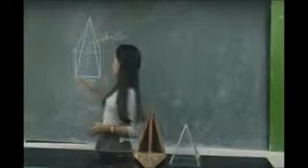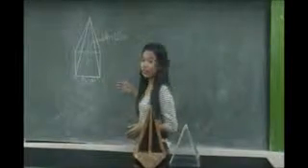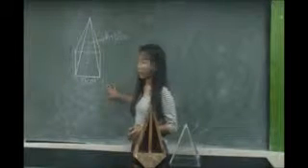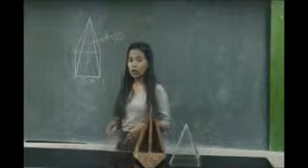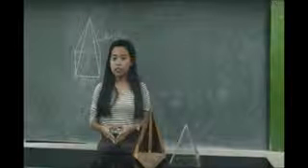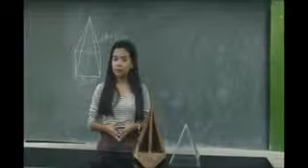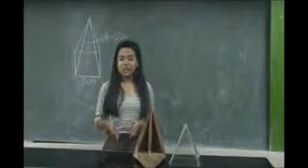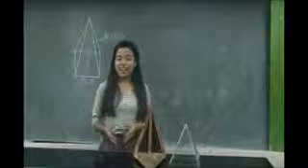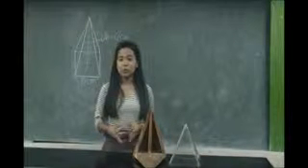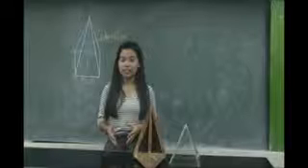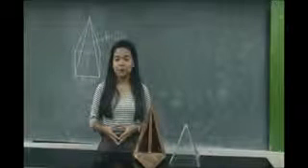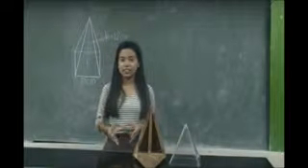Consider this right pyramid with a height given as 12 cm and a base given as 10 cm by 10 cm. We want to find its lateral area and total surface area. Notice that the slant height is not given. You will first draw a right triangle within the right pyramid and find the slant height, which is denoted as letter L.